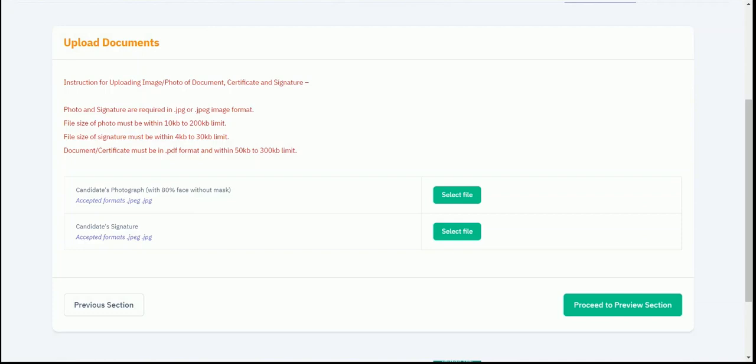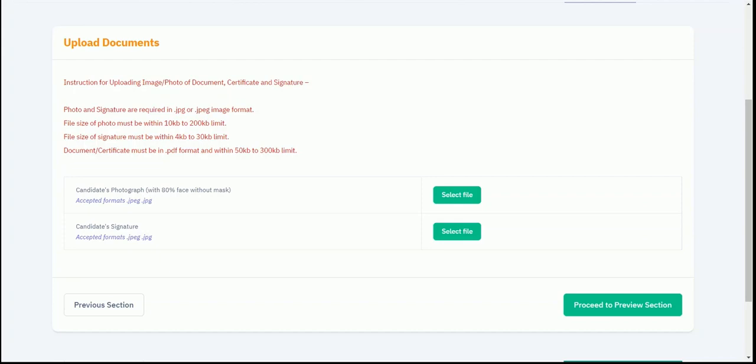Now the next and final section of the application form is the upload. So here you can see we have instructions for the uploads. The photo and signature size is mentioned: the photo should be in a 10 KB to 200 KB limit, the signature must be 4 KB to 30 KB, and in case you are uploading any document or certificate, that should be in PDF format with a 50 KB to 300 KB limit.